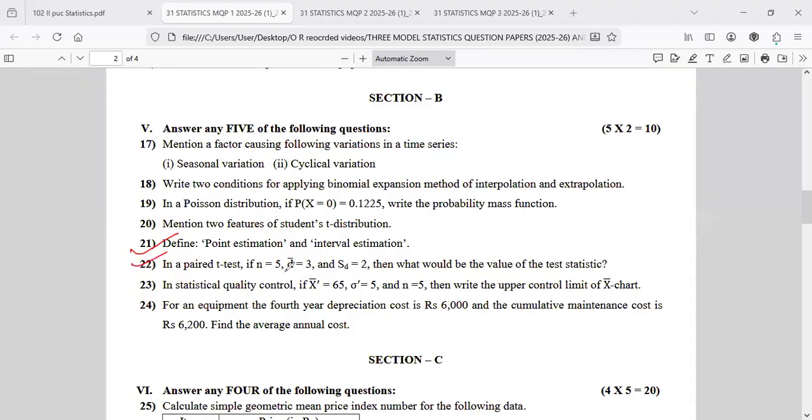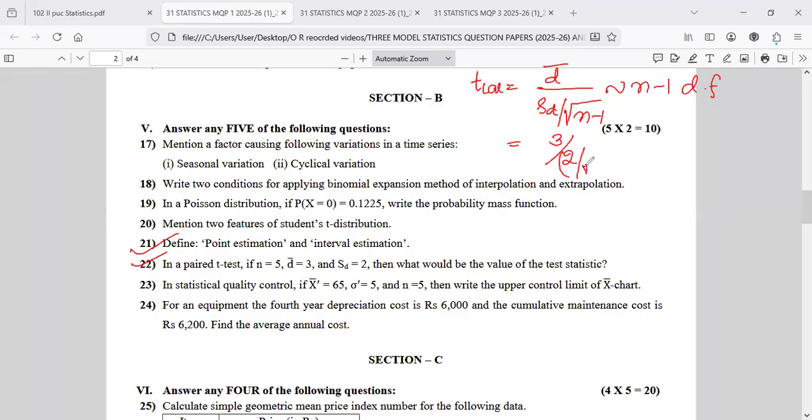And question number 22, the t-test, is given here. The formula is t-cal equal to d bar divided by sd by root n minus 1, which follows n minus 1 degrees of freedom. This is the t-test formula and it comes under inference. D bar is given as 3, divided by SD, which is given as 2, divided by root n minus 1.